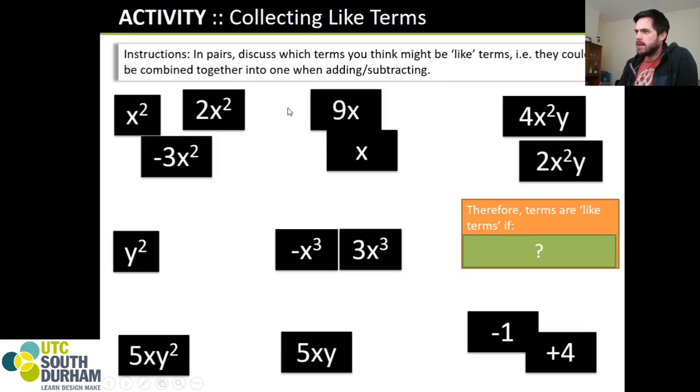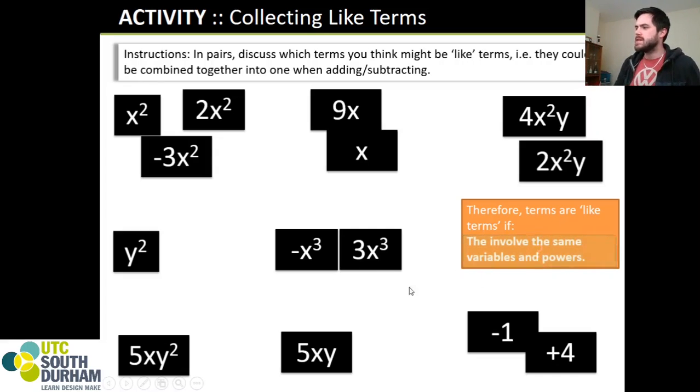We cannot add these two groups. These are separate. Just as the x cubes are separate, the y squareds are separate. xy squared sits on its own, but x squared y, they have their own group as well. Why? Because these represent x times y, which is very different from x times y times y. Two different things. That's an easier life for you because it means you don't have to combine them.